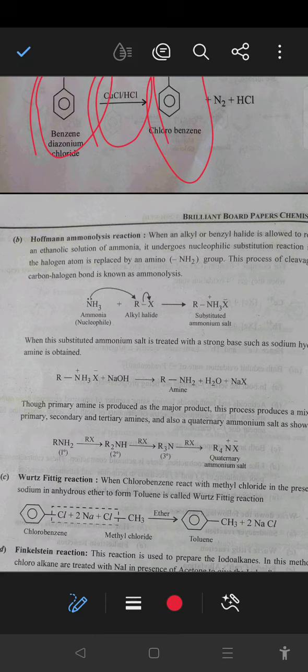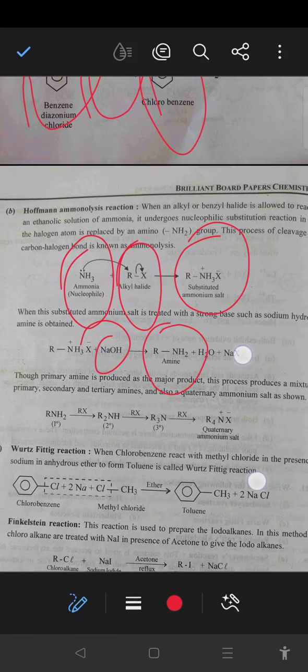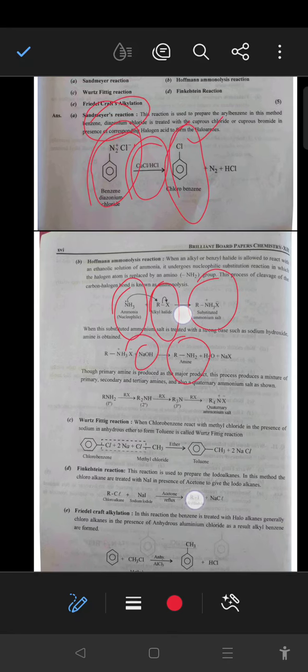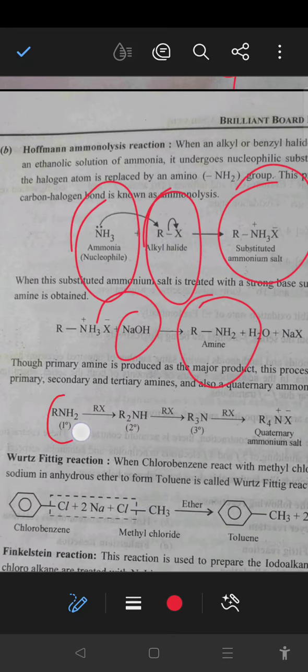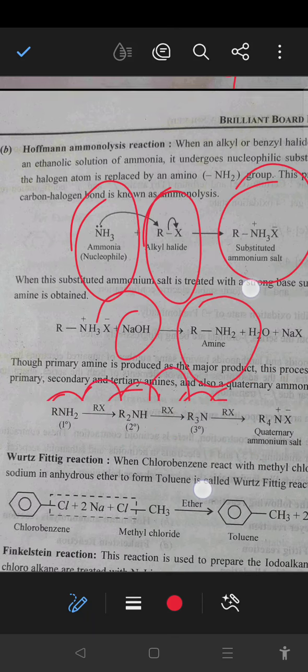Second, the Hoffmann ammonolysis reaction. When ammonia is reacted with an alkyl halide, a substituted ammonium salt is formed, which further reacts with a base and gives the amine as a product. So in the Hoffmann ammonolysis reaction, when a primary amine reacts with an alkyl halide, it gives the secondary amine, which further reacts with the alkyl halide to give the tertiary amine, and further reacts with the alkyl halide to form a quaternary ammonium salt.